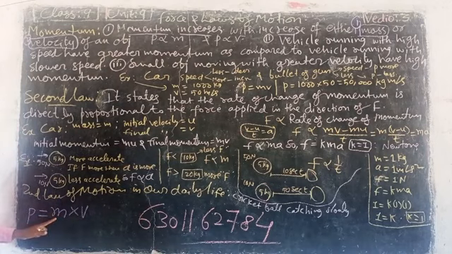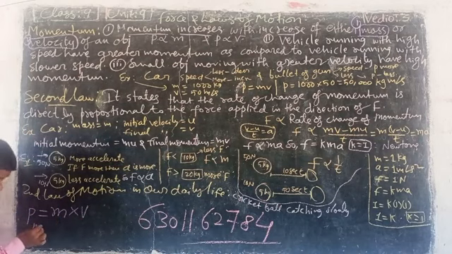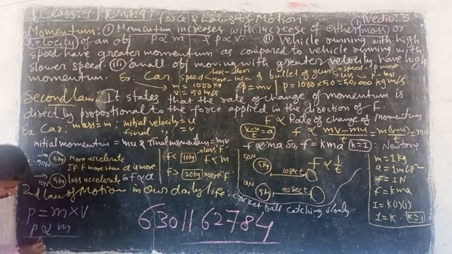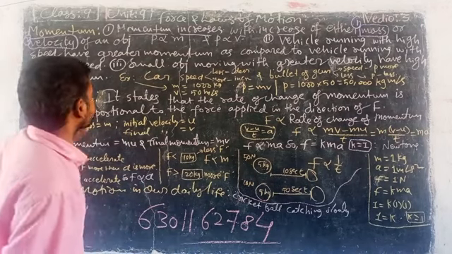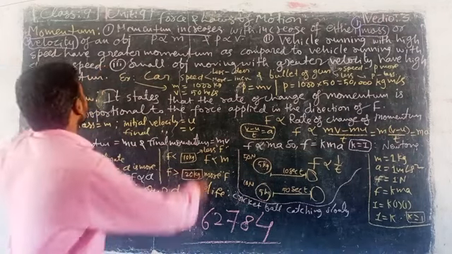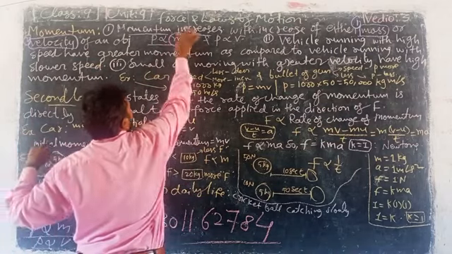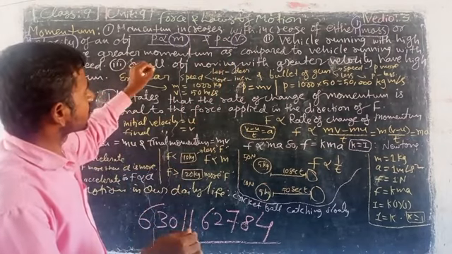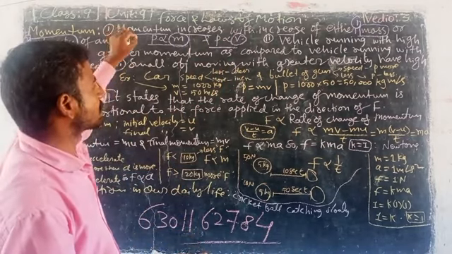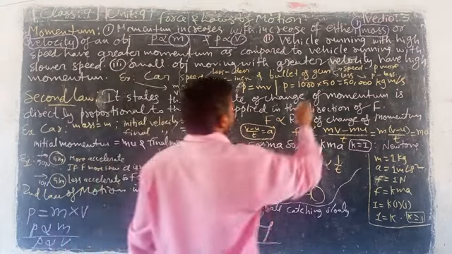If mass increases, automatically momentum increases. Velocity increases, automatically momentum increases. Directly I can tell you, P momentum is proportional to M, and P momentum is proportional to V. If velocity increases, momentum increases. If mass increases, momentum increases. How? I will tell you with examples.